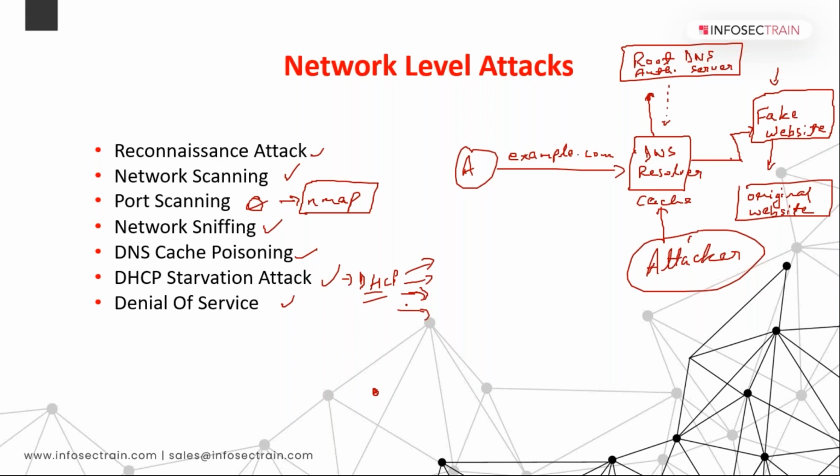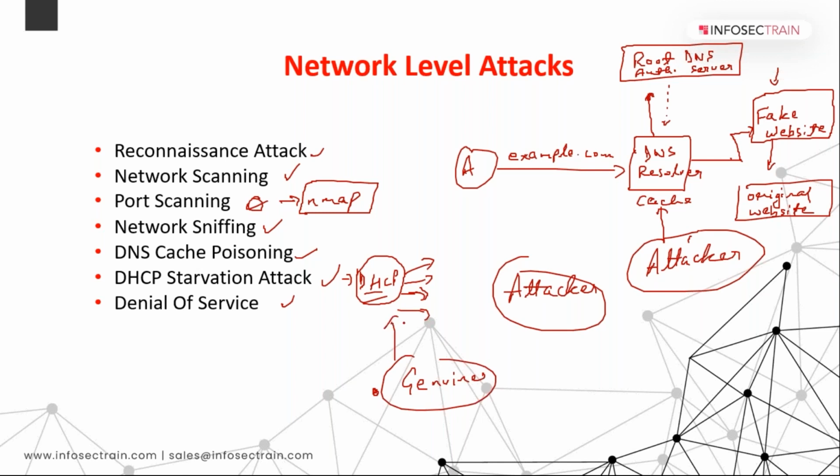The attacker will be consuming all the IPs from this DHCP server with a fake request. So once the attacker has consumed all the IPs from this DHCP server, now let's suppose a genuine person is trying to connect with the DHCP server. Will this genuine person be able to connect with the DHCP server? No, right? Because this DHCP server has exhausted all these IPs to this attacker.